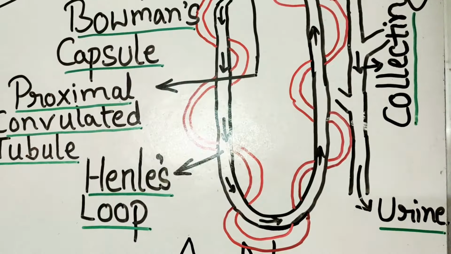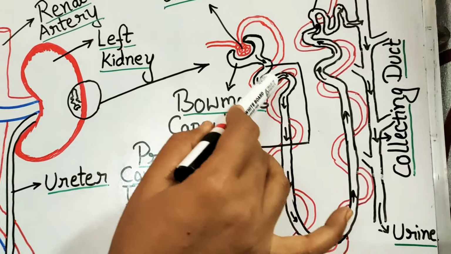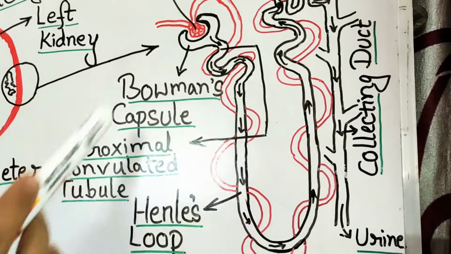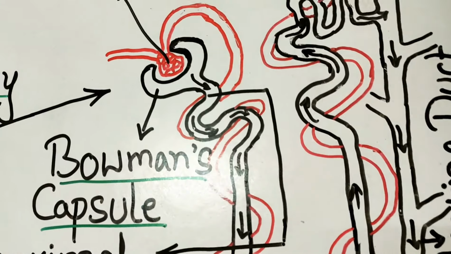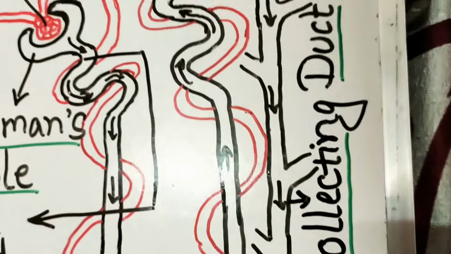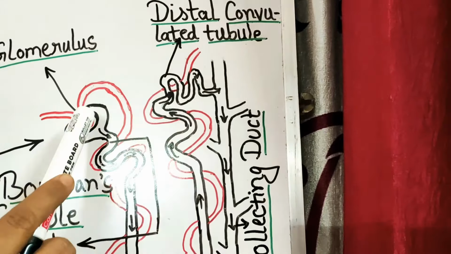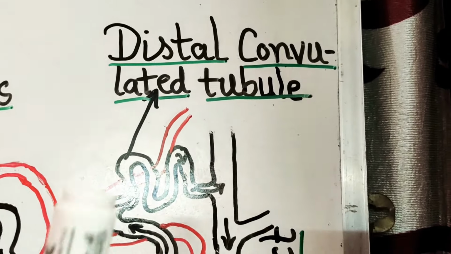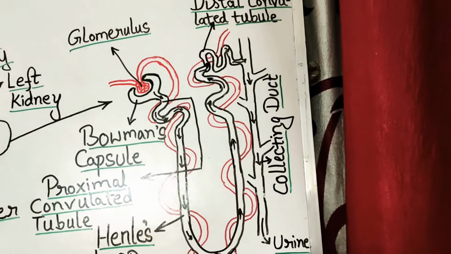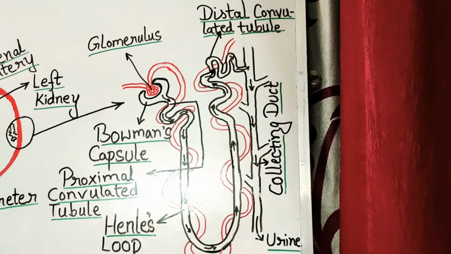Now the tubule portion, you can see it is not the same everywhere. It is somewhat convoluted in the beginning, which is near to the Bowman's capsule, and convoluted, we call this the proximal convoluted tubule. And the one which is like a hairpin, this hairpin or loop-like structure is called your Henle's loop. And finally again it coils, but this is far from the Bowman's capsule, so it is distant. So we call it the distal convoluted tubule. So the tubule has three parts. What are they? Proximal convoluted tubule, Henle's loop, and distal convoluted tubule.